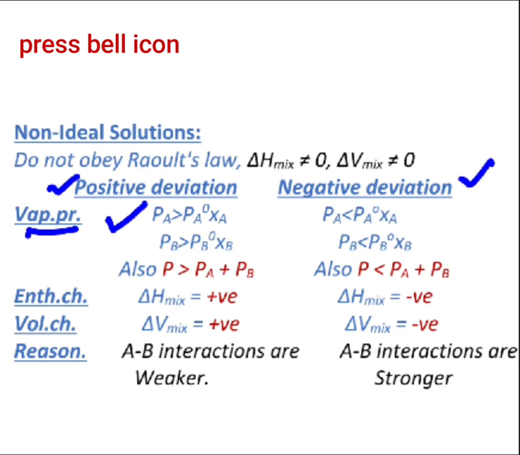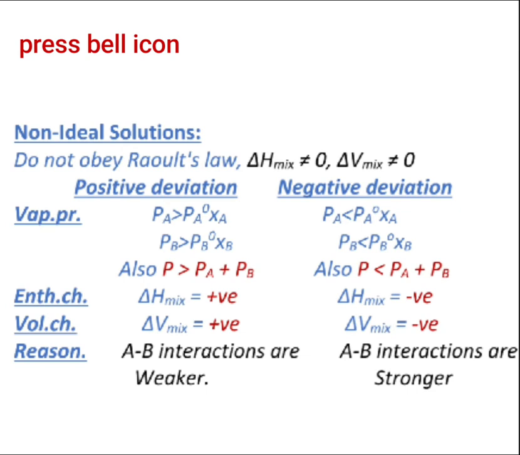On the other side, negative deviation says that the observed vapor pressure of each component is less than the vapor pressure predicted by Raoult's law. So if PA is less than PA0XA or PB is less than PB0XB, similarly the total pressure is less than PA plus PB, then we would say that particular solution shows a negative deviation. Now let us try to understand it more deeply.